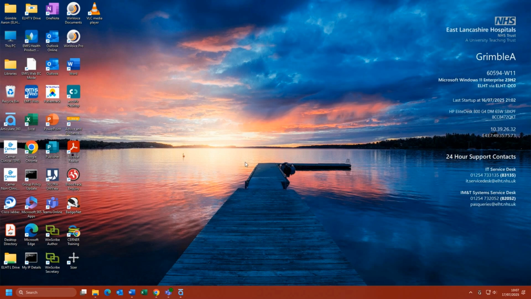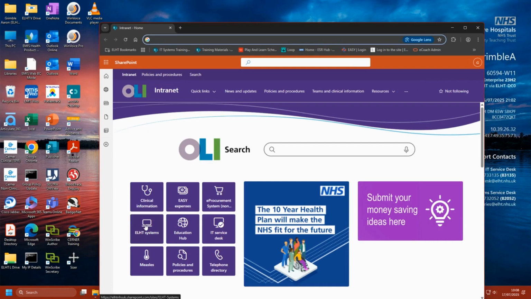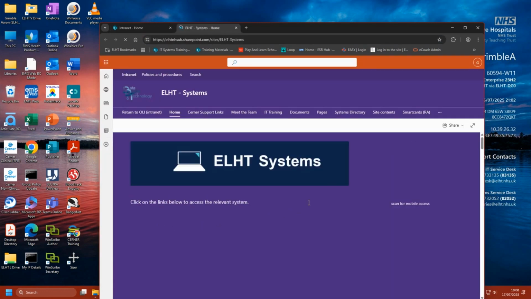There are a couple of ways to access the Cerner system. The first is via your desktop. Cerner Clinicals should be available on all ELHT PCs. The second is via Ollie, which can be accessed by clicking the Microsoft Edge icon or the Google Chrome icon. Select ELHT systems and search for Cerner Clinical.